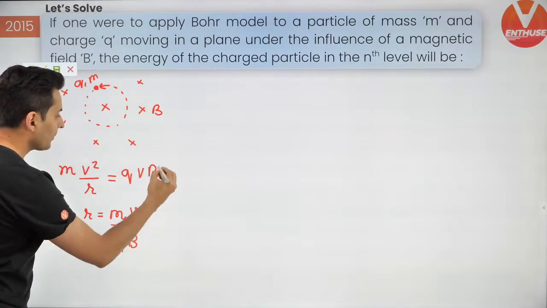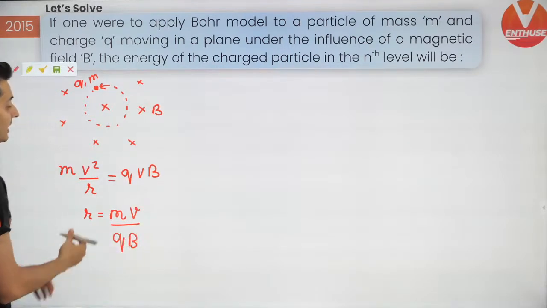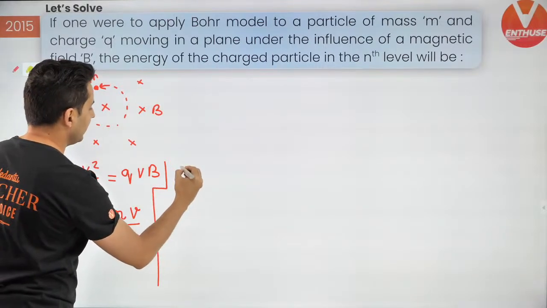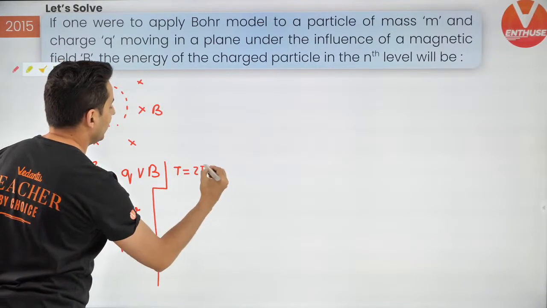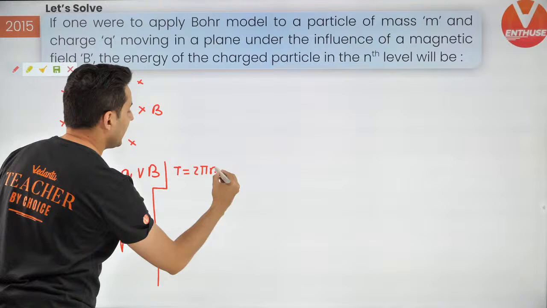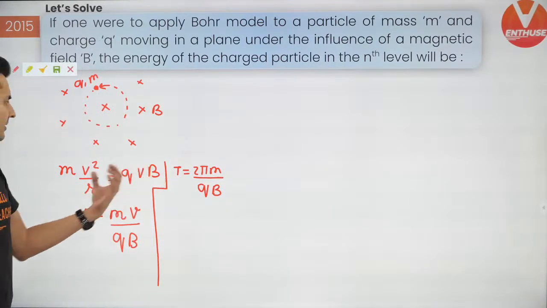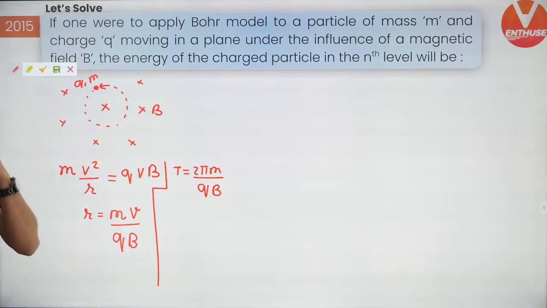And also do not forget, you also get the time period, and you can get that very easily. The time period is nothing but 2 pi m by qB. You can get this very easily by dividing distance by speed. So dividing distance by speed, you will get it.